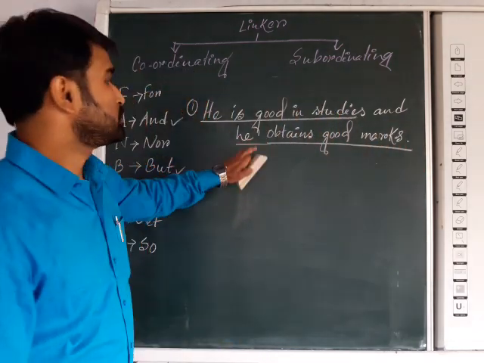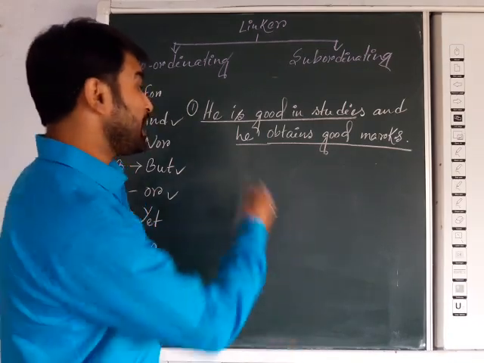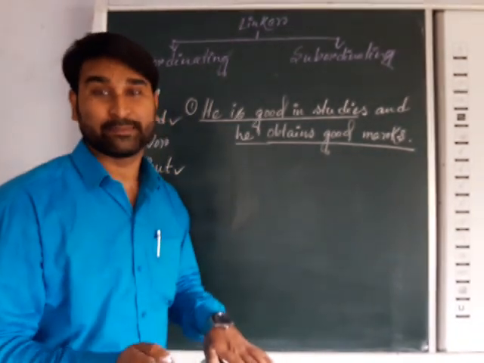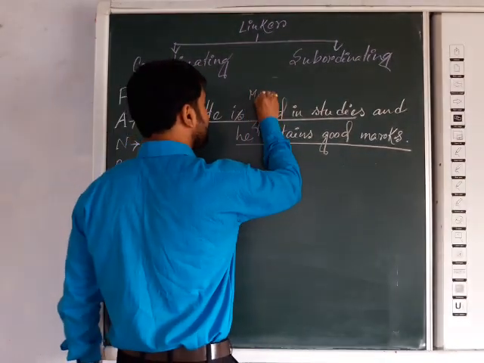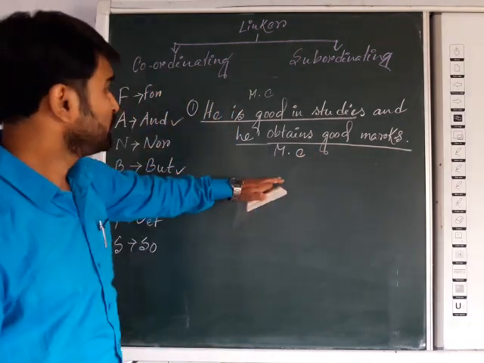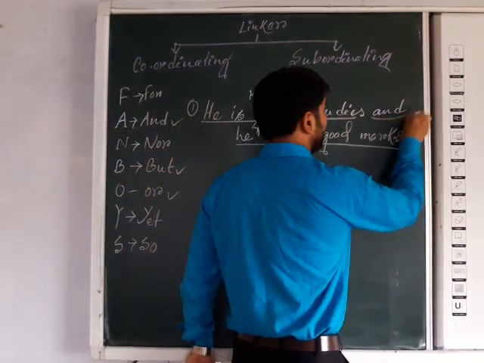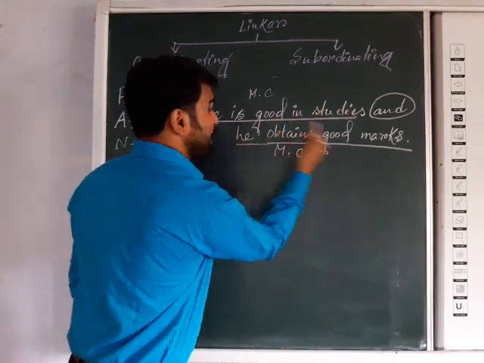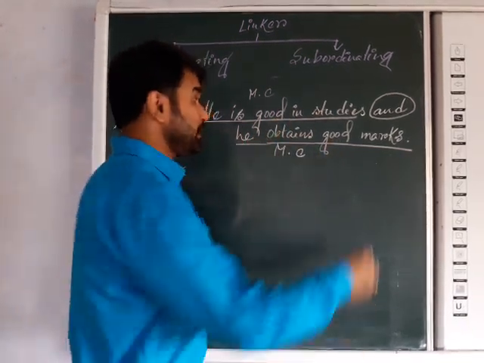Now look at these two parts of the sentence. They are clauses and they are fully independent. They are not dependent on others. So that's why you may call it a main clause. It is also a main clause. And whenever two main clauses are joined and one statement simply adds to another statement, then "and" will come.